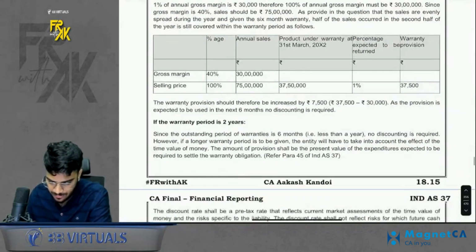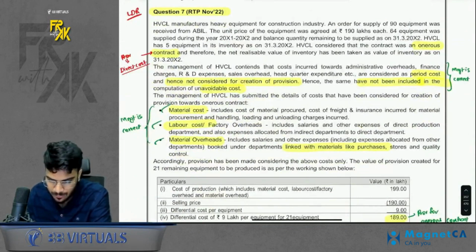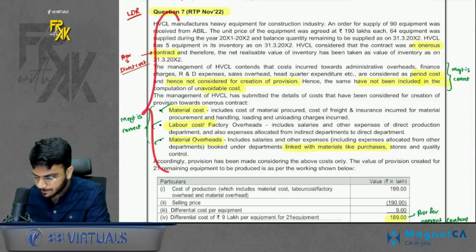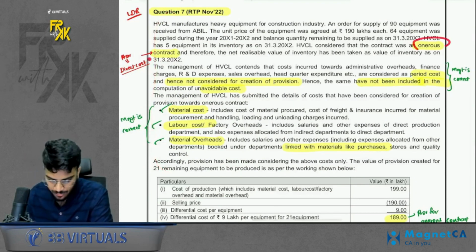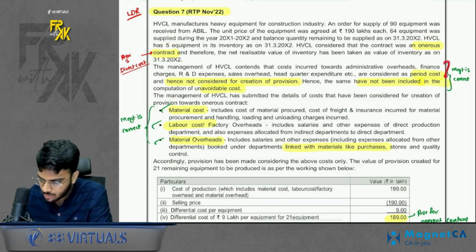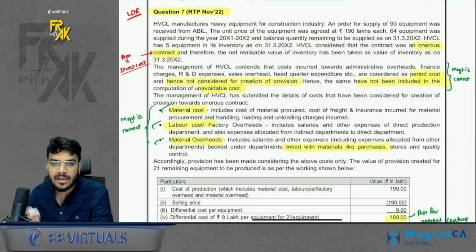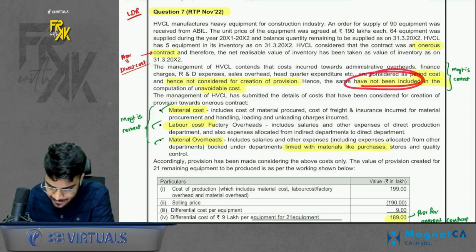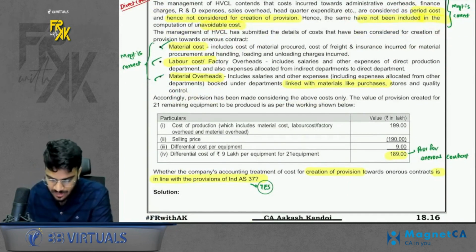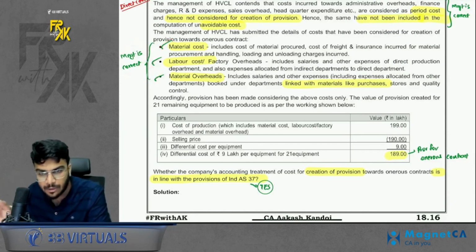Then there is illustration number 7. Nothing much in this, it seems to be a big question, but a very simple question. I will just give an overview of this. What happens here is, the company has entered into an onerous contract. Now for an onerous contract, we know we have to consider the cost, the revenue amount, and the net loss is your amount of provision. For the cost, they have given some information that admin, finance, R&D, because these are indirect overheads, we have not considered the same in cost, which the management is correct. Then for computation of unavoidable cost, they have only considered material cost, labor cost, overheads, which are direct cost. Here also management is correct.